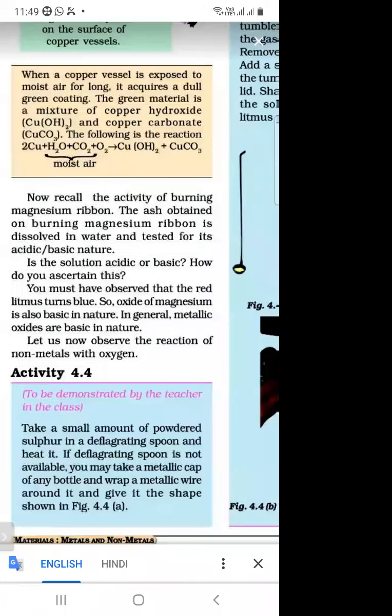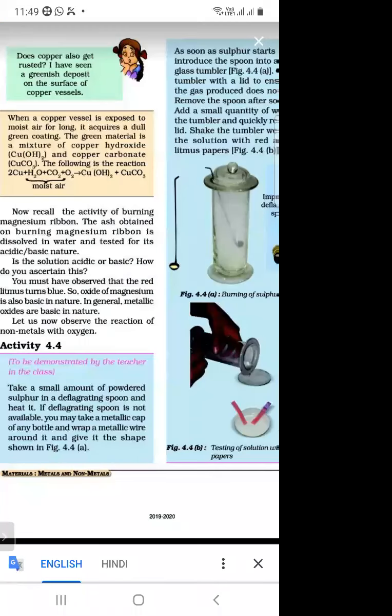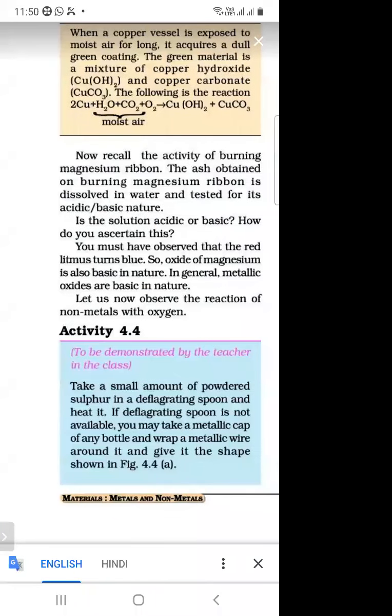So next, what is the activity? Then we will check the non-metals. In the previous activity, we checked the oxides of metals. In activity 4.4, we will prove the properties of the oxides of non-metals.